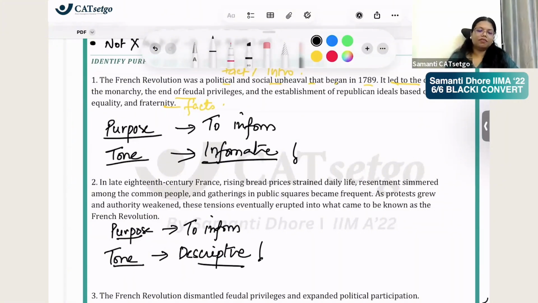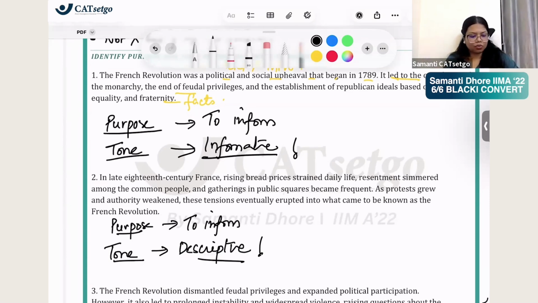Do we get the difference? Because there are no more examples on to inform anymore. Do we? Because it's very easy, I personally feel. Right? Informative versus descriptive. We should understand this contrast really, really well. Facts only. Again, there are no opinions. If you say second, there are no opinions. They're just telling that gatherings, it's like how Nitya was describing the fight in the office. It's like that. People started this coming and there was resentment and protest grew and authority weakened. But it's information. There are no opinions. अपने मन का लगा के कोई कुछ नहीं बता रहा है. No opinions, right? Good. Chalo.